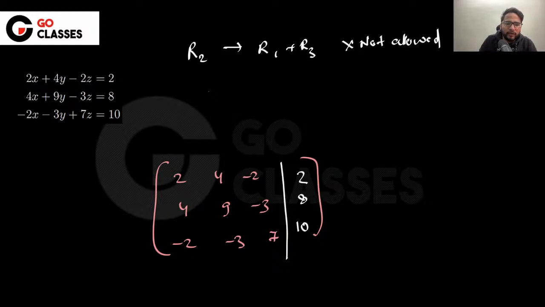If this is allowed, can you write something like this? Can you write R2 gives 2R2, 2R2 plus R3, or maybe just 2R2? Let me know if this is allowed. The answer is that yes, it is allowed. You can definitely multiply by 2 here, right?